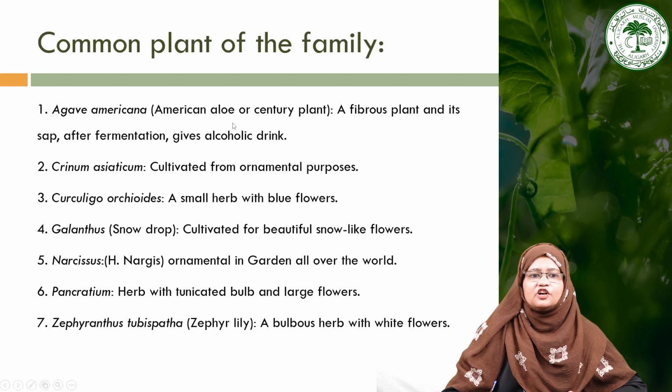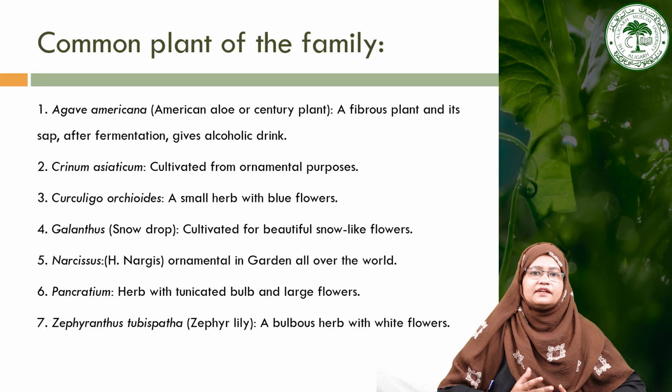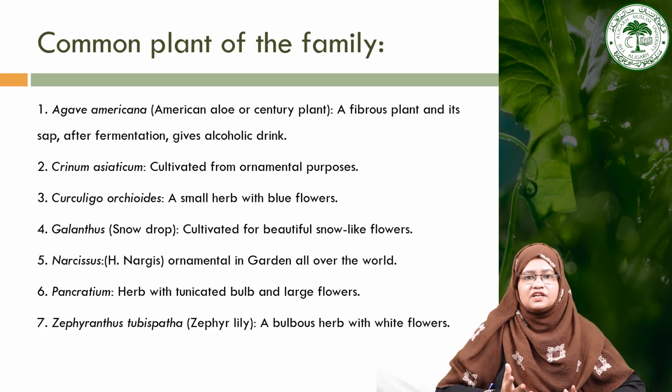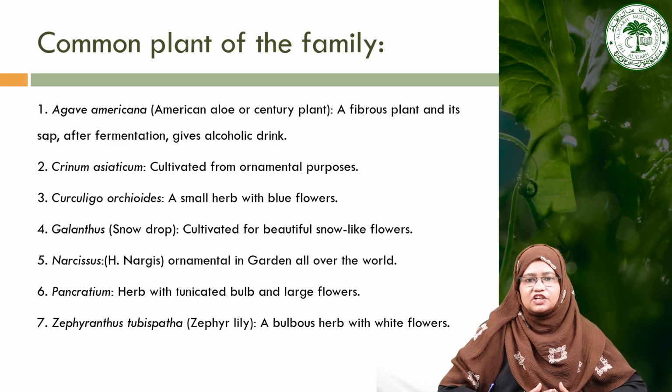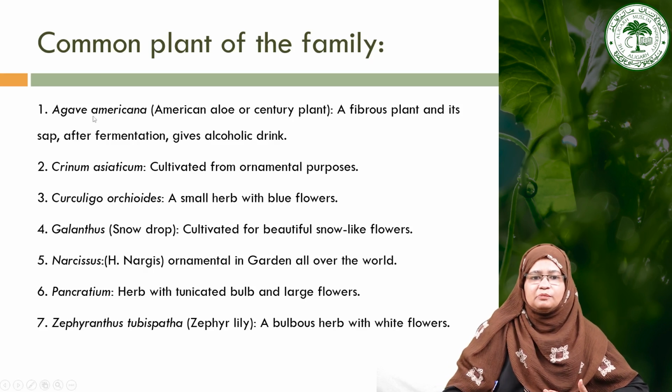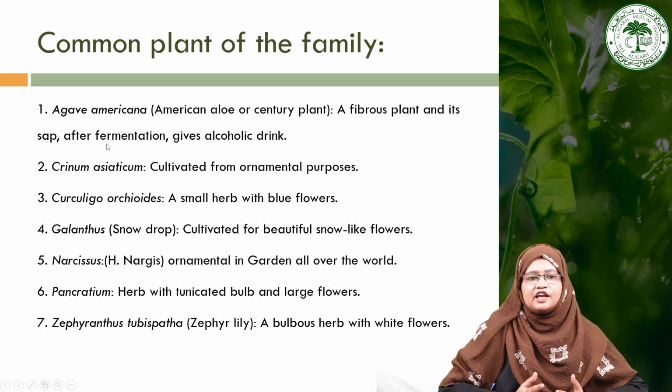Now moving towards the common plants of this particular family, the most common is Agave americana, which is also called the American aloe or century plant, because this plant flowers after 50 to 60 years, or maybe sometimes it takes 100 years to flower. That's why it is called a century plant. This particular plant yields fibre and has a sap, and that sap after fermentation gives the alcoholic drink, which is the national drink of Mexico.